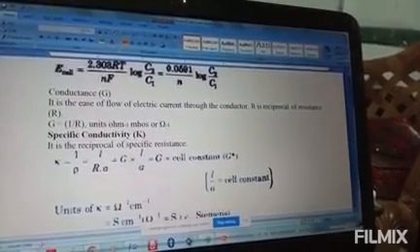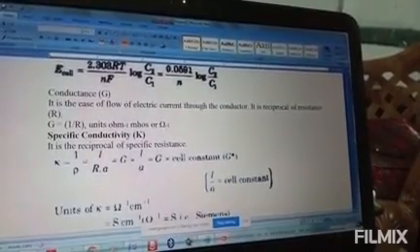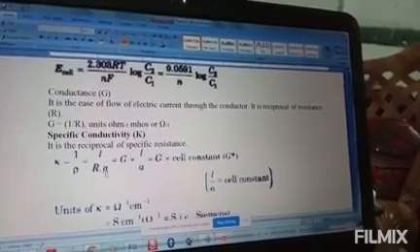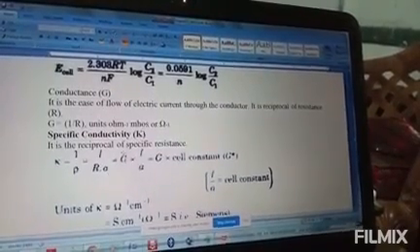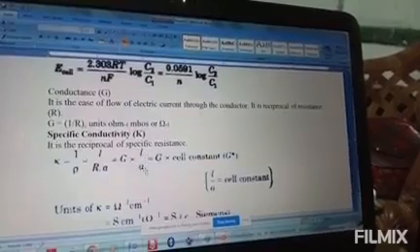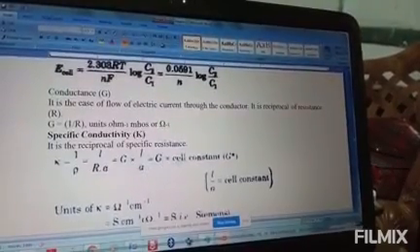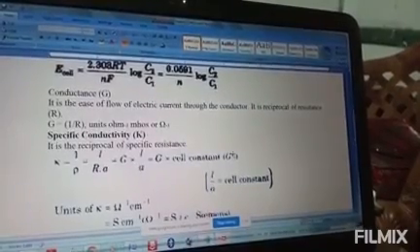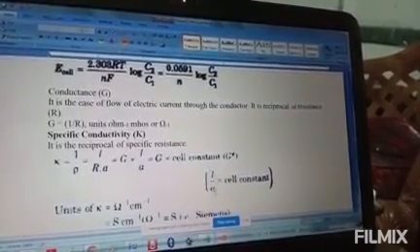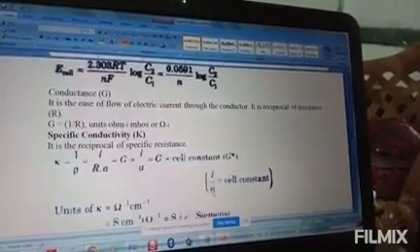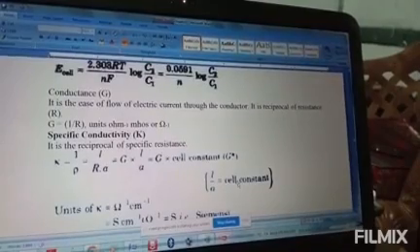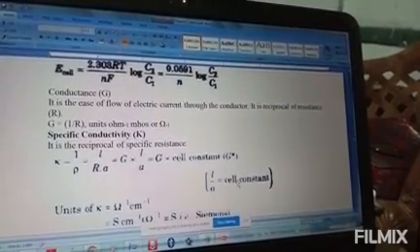So in the picture, kappa equals 1 by rho, which is equal to L by R A, where A is the area. This is equal to G into L by A, which is equal to G into cell constant, and cell constant is represented by G star. Cell constant is the length by area of a cell.